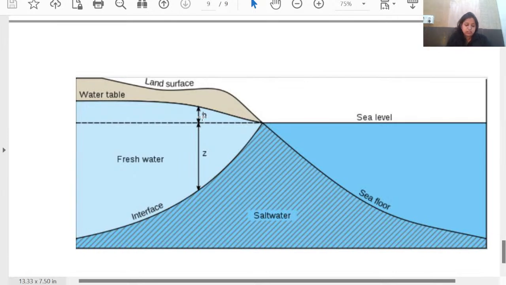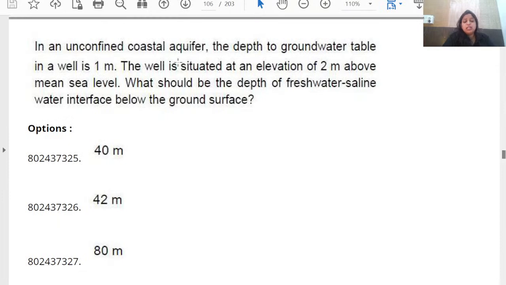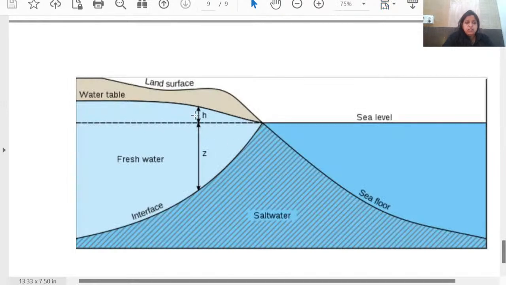So you should know the relationship between the seawater and freshwater interface, where Z is the depth of the seawater interface. This Z value is equal to 40 times H, the elevation of the water table above sea level. In an unconfined coastal aquifer, the depth of the groundwater table in a well is 1 meter. That is of no use here. It is situated at an elevation of 2 meters above mean sea level, so we know H is 2 meters.